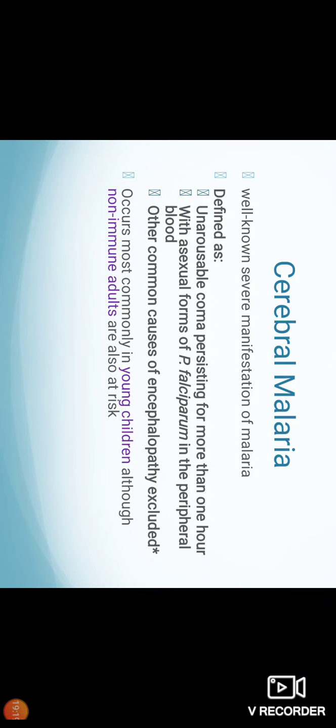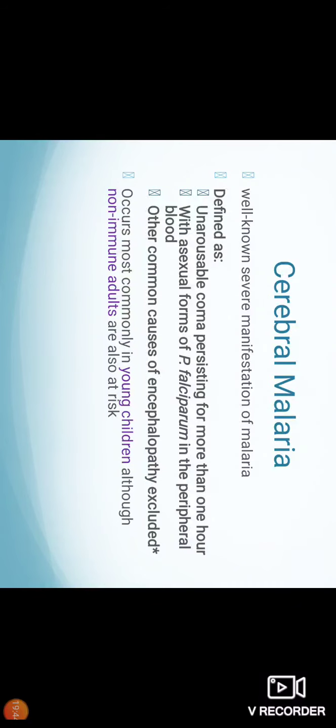This occurs most commonly in young children who are not immune to P. falciparum infection. Cerebral malaria rapidly progresses to death even after treatment, and the case fatality rate due to cerebral malaria is almost 20 to 30%.